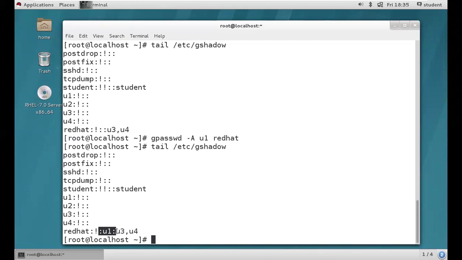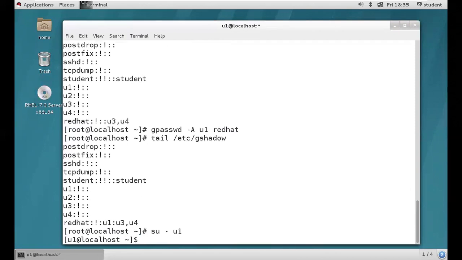Let's try. So usermod is a command, hyphen capital A G, right? Then Red Hat is a group name. Then we are trying to add U2 as a member into the Red Hat group, right? First of all, do one thing, log in as U1. So we need to execute this command with U1, right? Because U1 is a group administrator. So log in as U1 and try to execute usermod hyphen a capital G, Red Hat is a group name, U2 is a username. What happened?